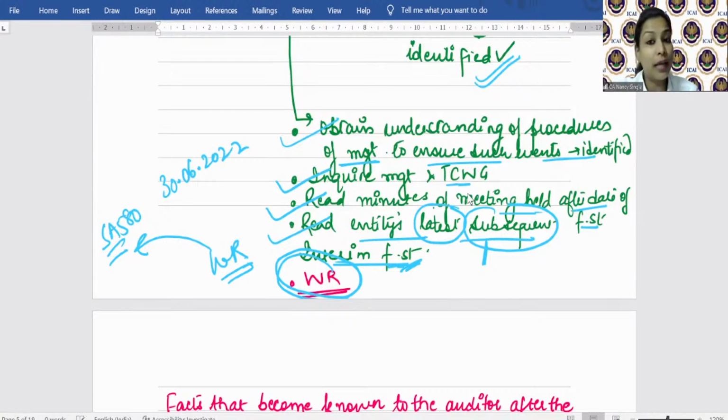Khojima and Alok are absolutely correct. With respect to litigations and claims, there the auditor obtains written representation from the management that all known and possible litigations and claims have been disclosed the way they are supposed to be disclosed in the financial statement. Remember? Okay. So here also the auditor will obtain a written representation from the management.